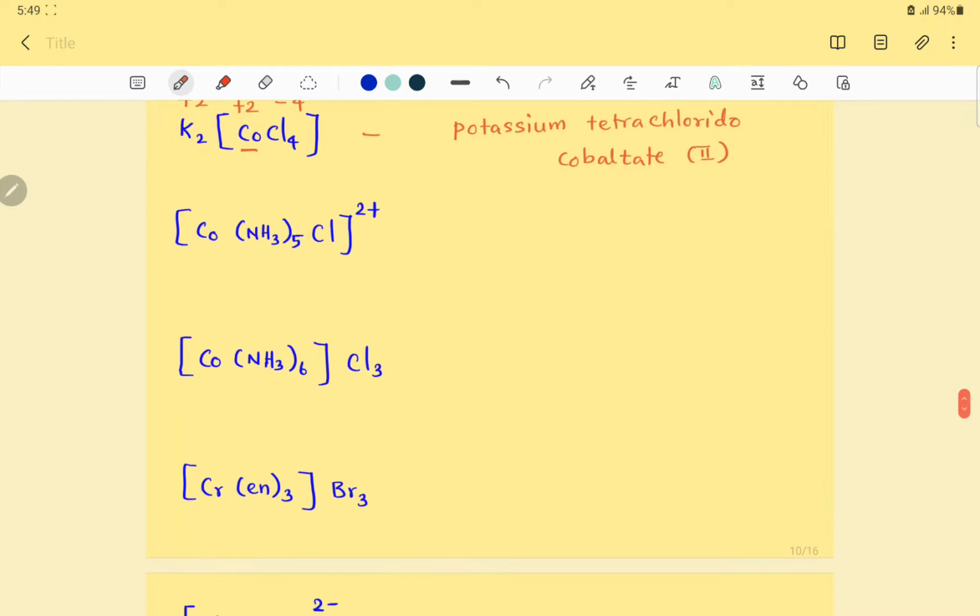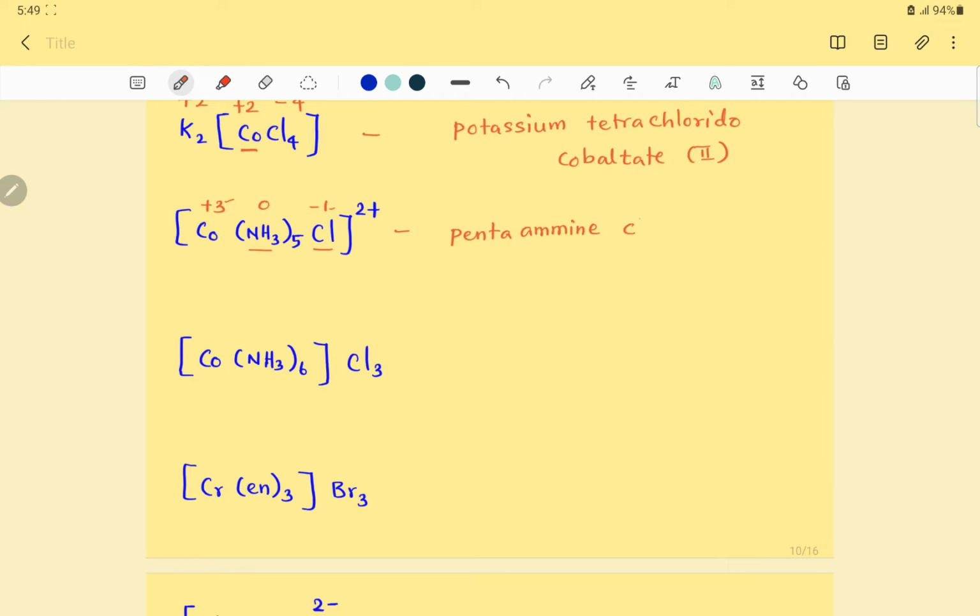That's right. Next, the ammine ligand charge is 0, the chlorido ligand -1. So cobalt is supposed to have +3. Only then, if you add this +3 with the -1, will the net charge be +2. So it is given as a cationic complex, and the name should end with ion, isn't it? Right. So two different ligands, ammine and chlorido, in alphabetical order. So pentaammine, ammine about 5 times, pentaammine.